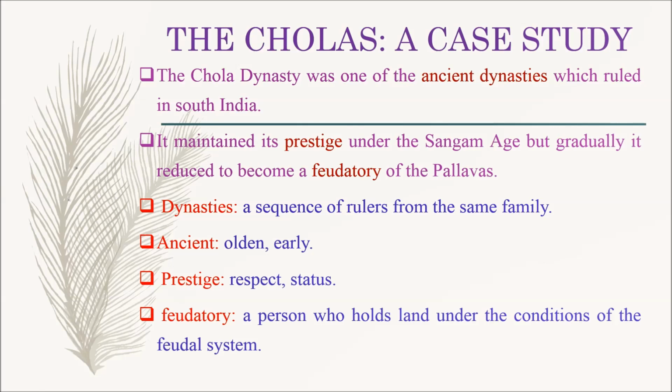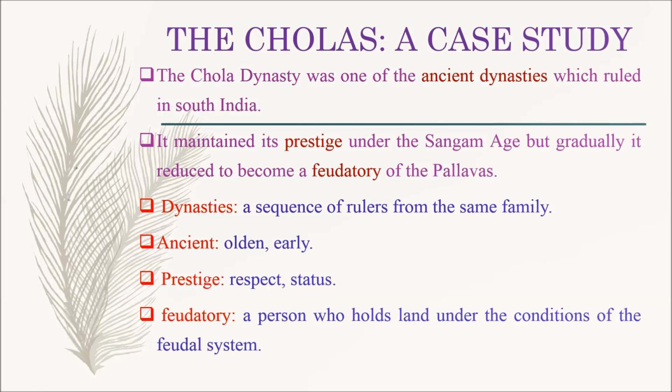Dynasties means a sequence of rulers from the same family. Ancient means olden or early. Prestige means respect or status. Feudatory means a person who holds land under the conditions of the feudal system.